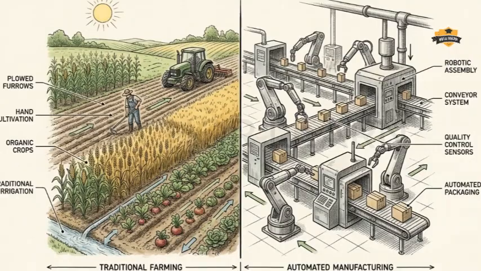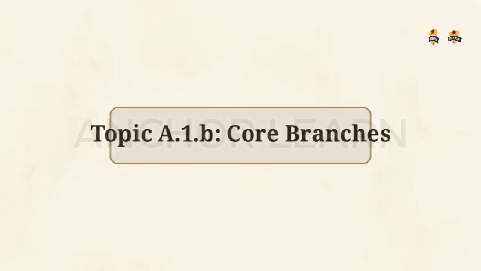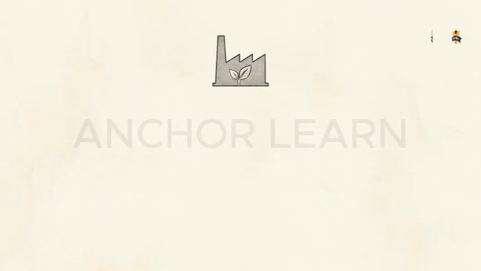Think of a farm as a high-tech biological factory. If the soil isn't prepped and the inputs aren't calibrated, the entire production line shuts down. To manage this factory, you need a precise organizational chart. We are starting with topic A.1.b, differentiating between the various branches of agriculture.